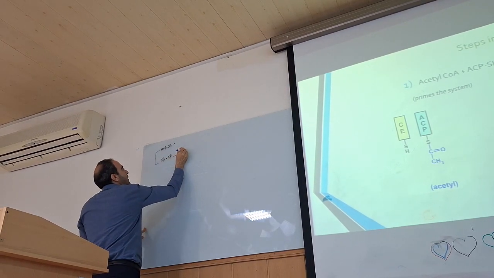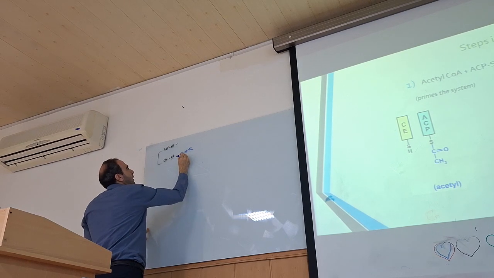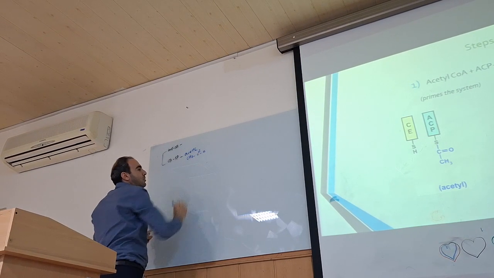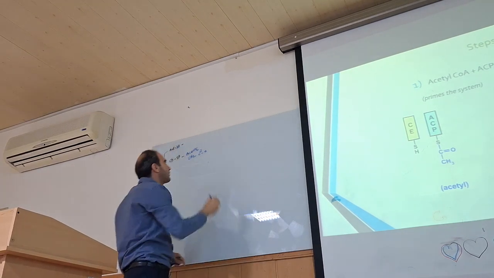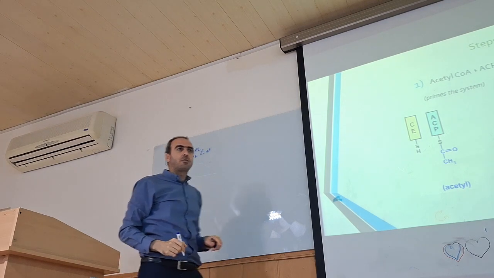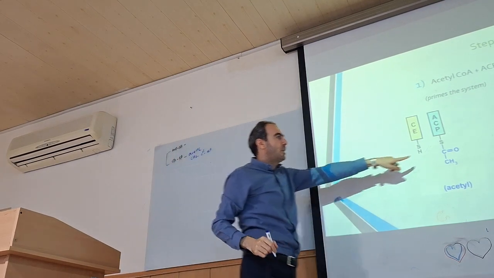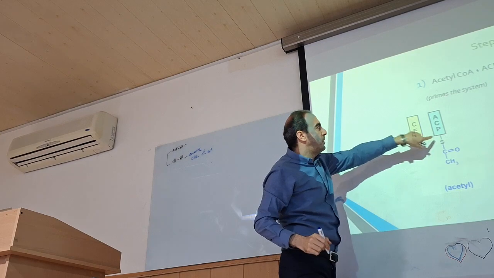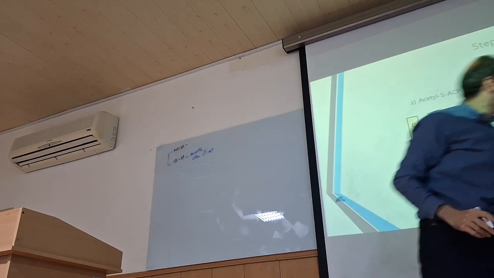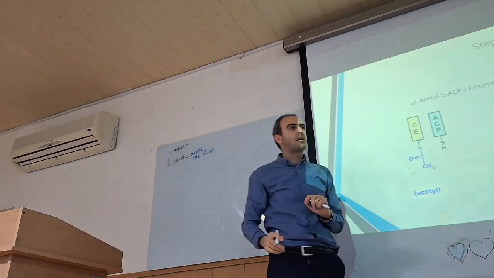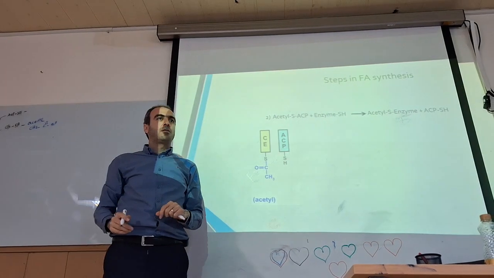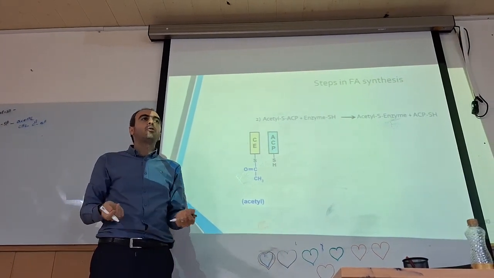So we have an acetyl, CH3, and SH, just two carbons. It leaves ACP and transfers to the cysteine. So ACP is empty, free to receive what?